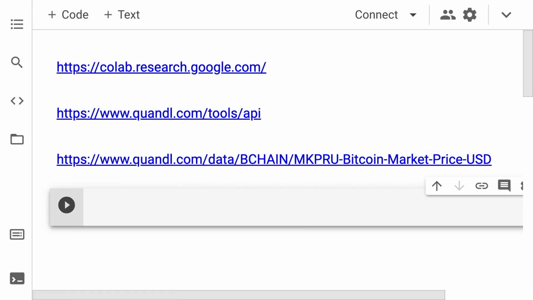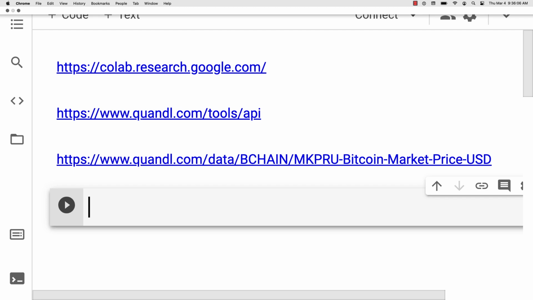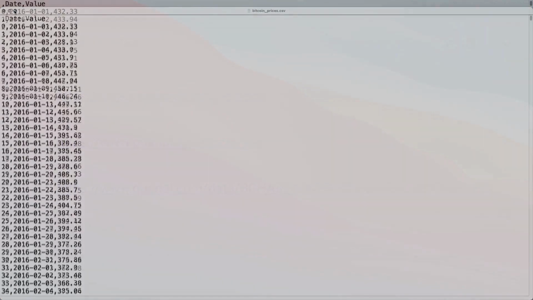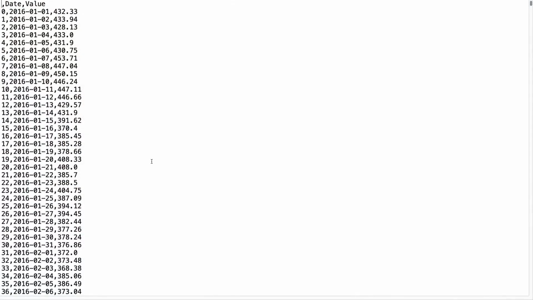Okay, so I have gotten a CSV file from that API, and you can as well. I've also included it for you in the source files of this section, so just find that in the source files section at the end of this section. And I can open it for you here in a text edit. Preferably, it's best to open these files inside of something like Excel or Google Sheets. But this is the file.